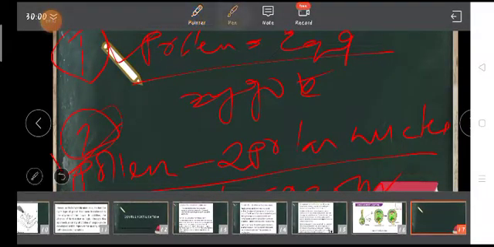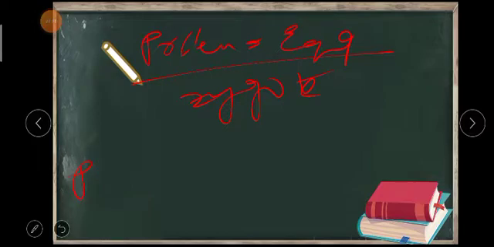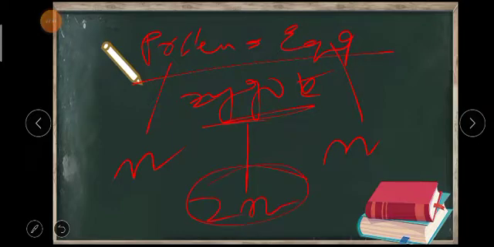So in the first case, suppose we see pollen and egg, both of them are haploid. That means they have n number of nucleus and they have n number of nucleus. So this zygote that will be produced will be n plus n, twice n. Yes or no? So it will have twice n number of chromosomes. Okay, twice n chromosomes. Understood, students?